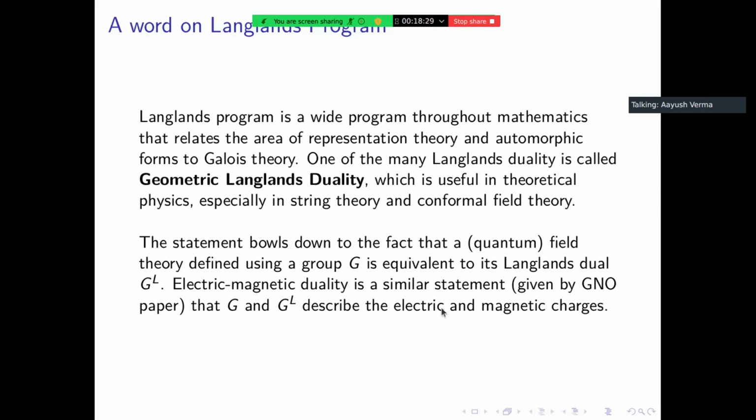Basically, if you want to understand, there are two sides of Langlands duality. One side is basically telling you these fancy steps of representation theory and automorphic forms. The other side is Galois theory, and it is represented by a prism. Actually, you have some sort of prism, and one thing comes in and other things goes out. What goes out is your Langlands dual stuff, and what goes in is your G stuff. So these two sides are given by G and G^L. So if you want to make very explicit statements about the Langlands dual group, it's very hard to do it here. But I can tell you, if you know what is Fourier analysis of any group, you can understand what it is.